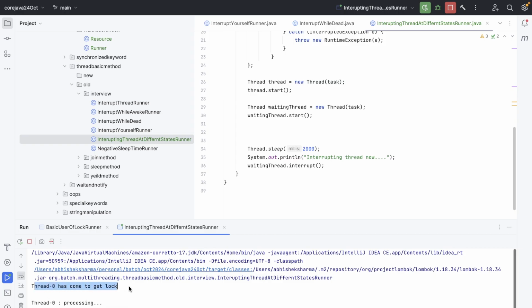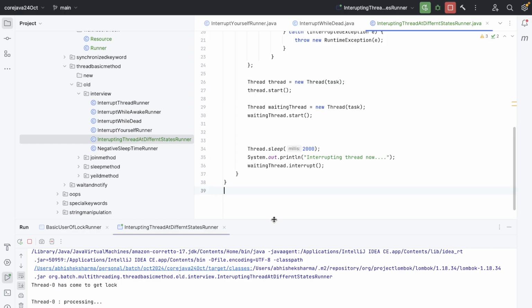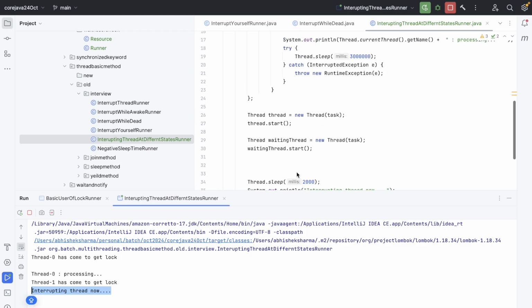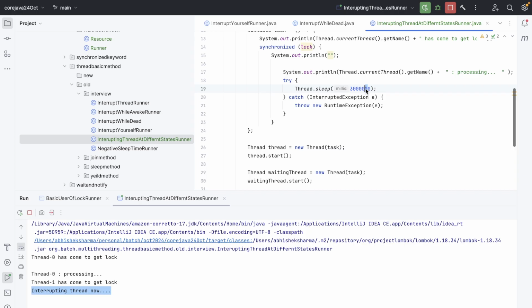So now let's run it again. Thread 0 has come to get the lock. Thread 0 is processing. Thread 1 is in the waiting. Thread 1 has come to get the lock. It's in the waiting time area, right? And after 2 seconds I tried to interrupt, but what happened? Nothing, right? So let's reduce the time after 2 seconds. Let's take 10 seconds over here.